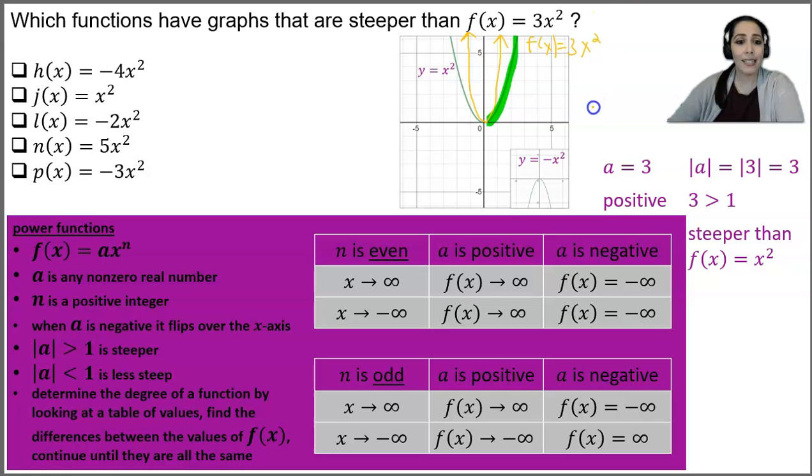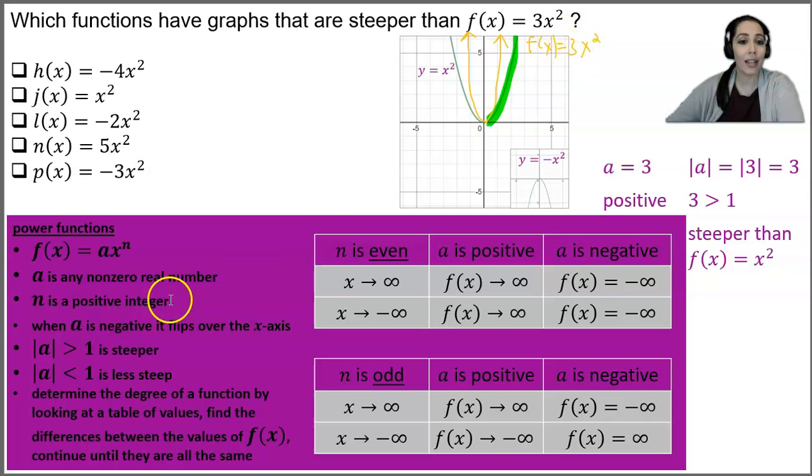Now, if it is steeper than that, how are we going to determine which one of these over here on my left is steeper than the yellow line that I just drew here? Well, if we want it to be steeper than this, our a will have to be bigger than 3.